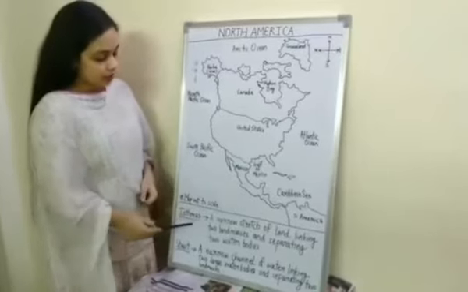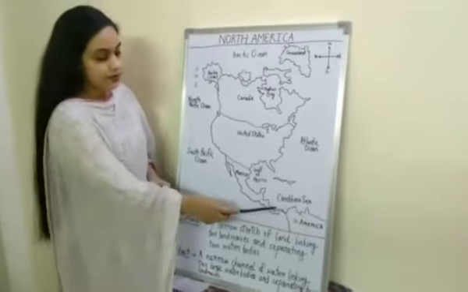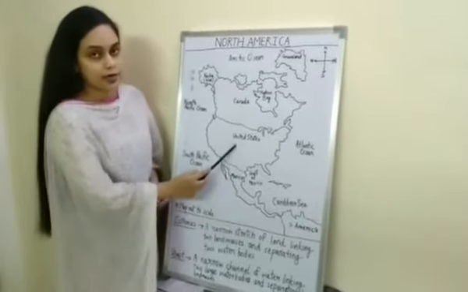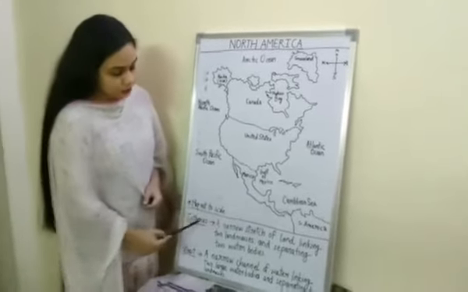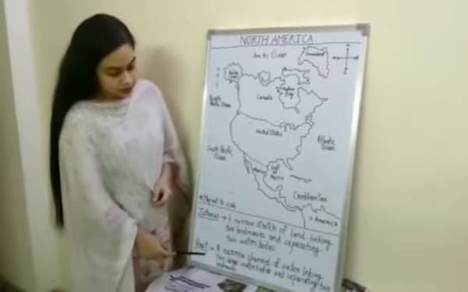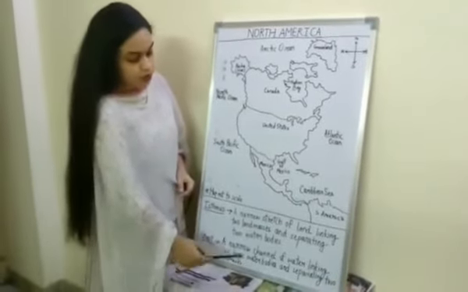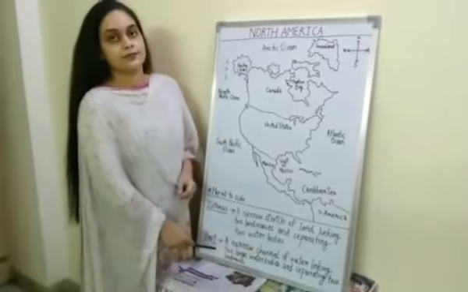And one thing you have to remember: the definition of isthmus. An isthmus is a narrow stretch of land which joins two larger land masses and separates two water bodies. Its exact opposite is a strait. A strait is a narrow channel of water linking two large water bodies and separating two land masses.